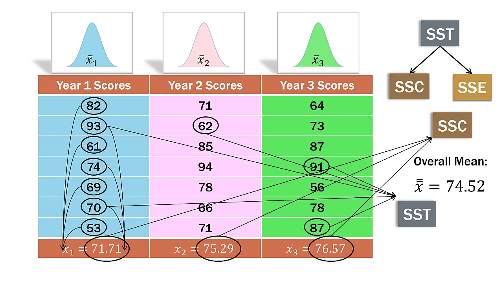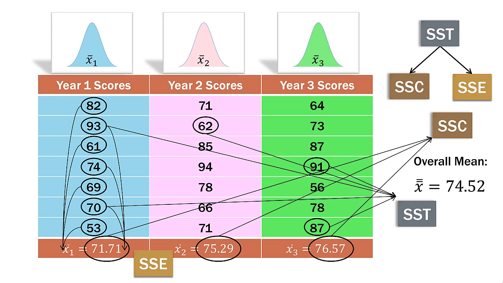So we find the differences, square them, add them up. And then the SSE is the relationship between each individual score and its own column mean at the bottom. So we find the difference between those two, square it, add them all up. So you can see the three different ways we're looking at the sum of squares.